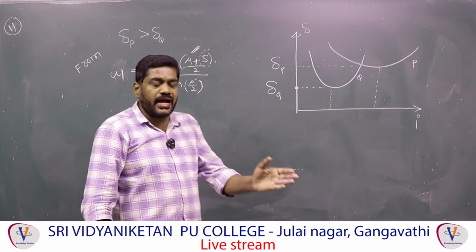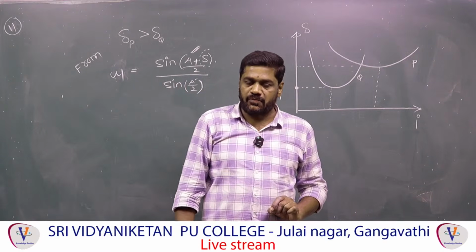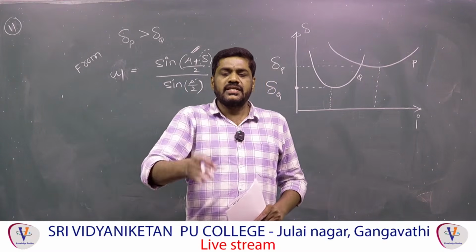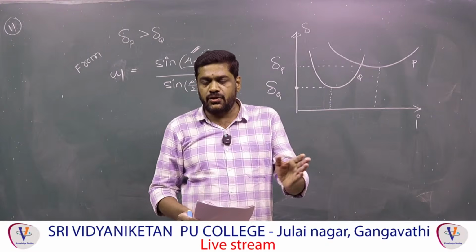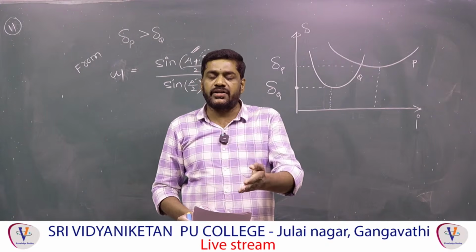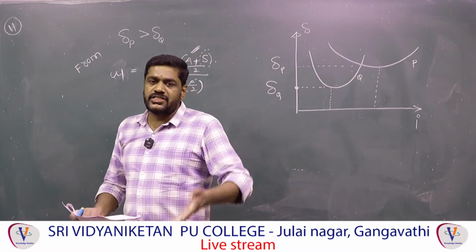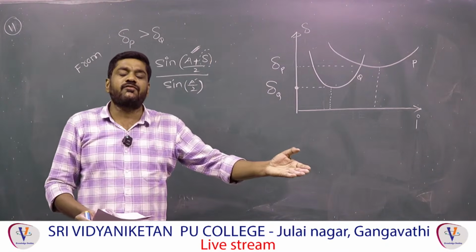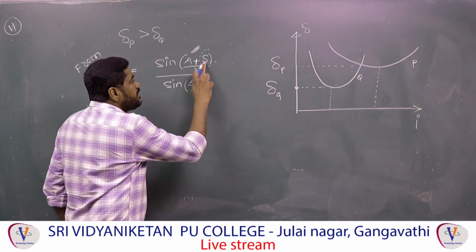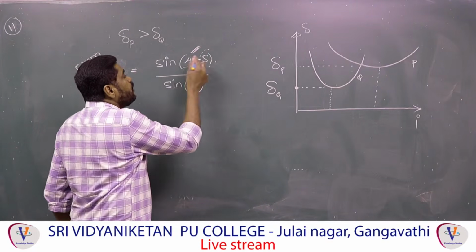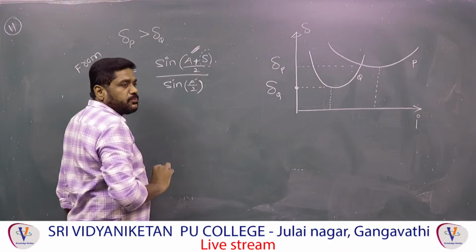Therefore, the more the angle, the more the sin theta. For example, as theta increases, the sin theta value increases: sin 0 is 0, sin 30 is 1 by 2, sin 60 is root 3 by 2, sin 90 is 1. Therefore, as theta increases, the sine value increases. Therefore delta P is greater than delta Q, so this angle for the first prism is greater.